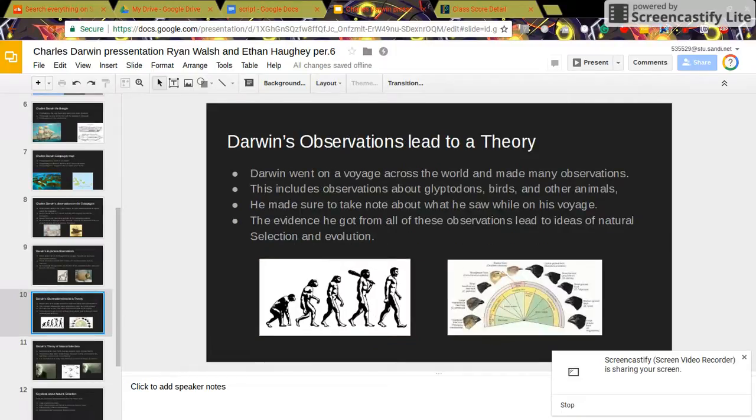Darwin's observations lead to a theory. Darwin went on a voyage across the world and made many observations. This includes observations about glyptodons, birds, and other animals. He made sure to take note about what he saw while he was on his voyage. The evidence he got from all these observations led to ideas of natural selection and evolution.